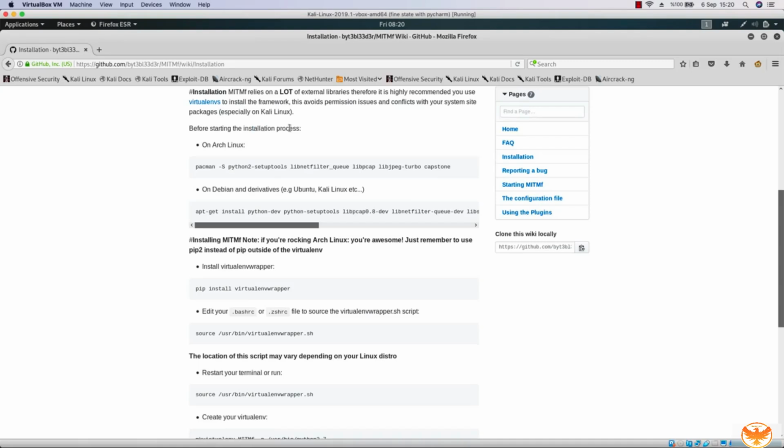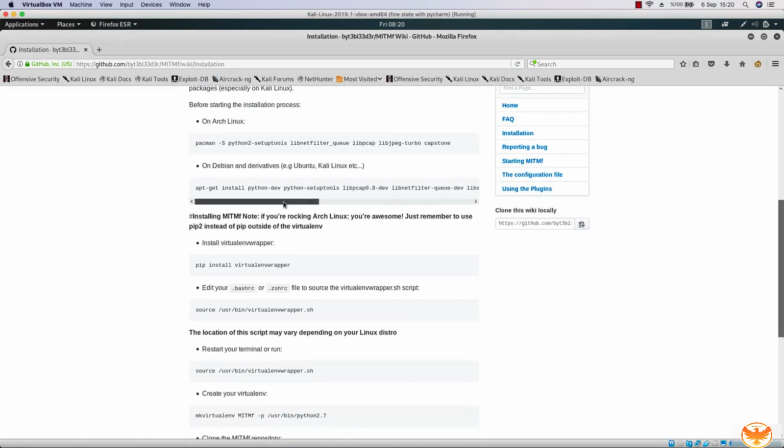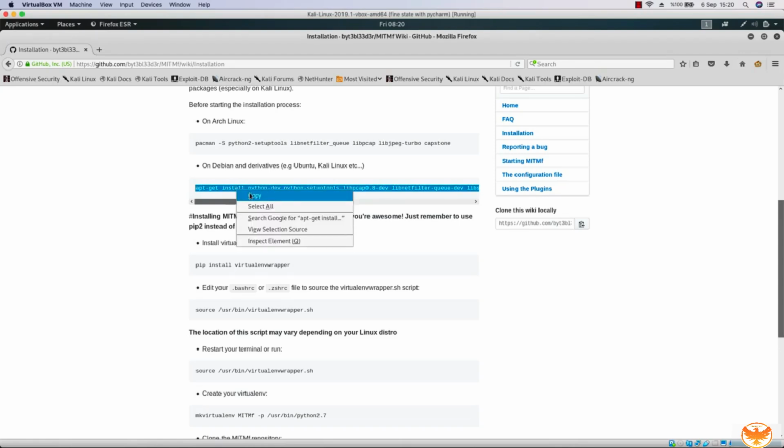Don't worry, I'm just going to include that web address and the commands that you have to run in order to make this work in the resources of this lecture. Here you can see there is a command to install every library that this man-in-the-middle framework should have in order to be running properly. So I'm just going to copy this from here, okay?